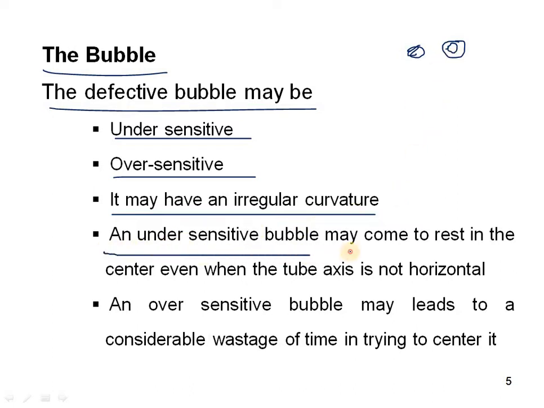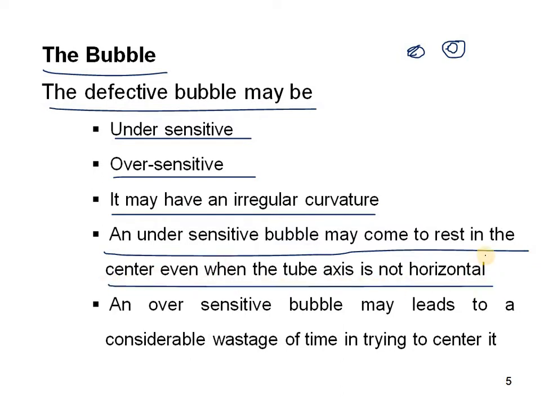An under sensitive bubble may come to rest in the center even when the tube axis is not horizontal. So in the under sensitive case, the bubble in the center of this ring will stay in the center itself.